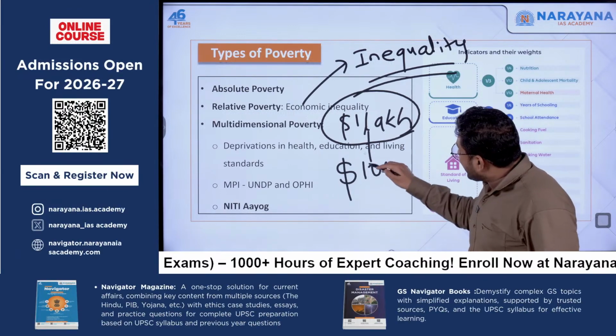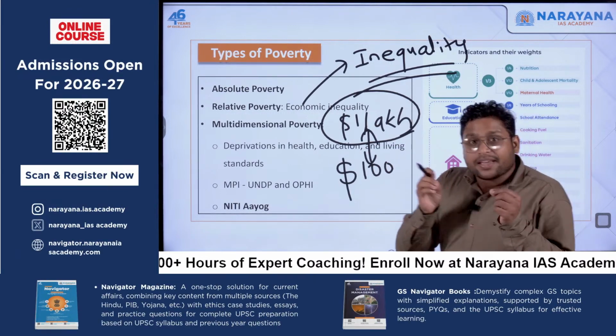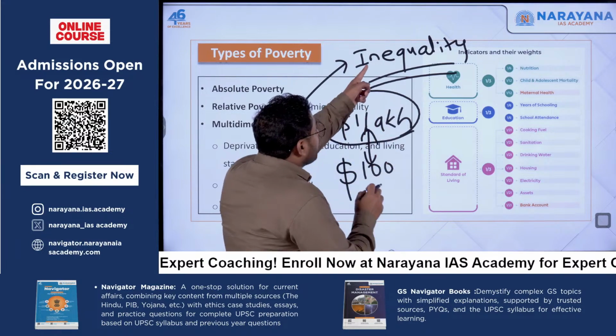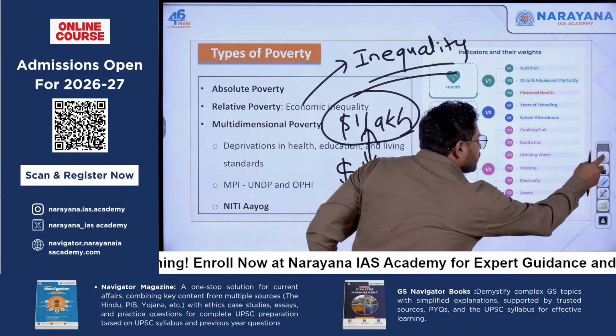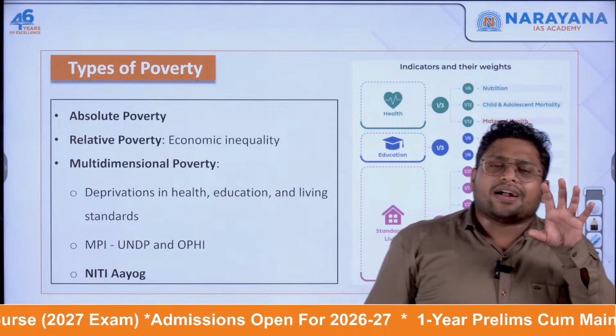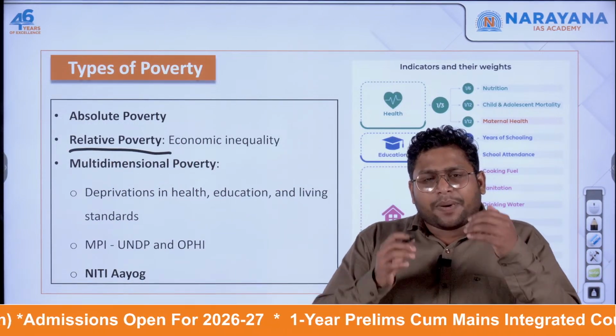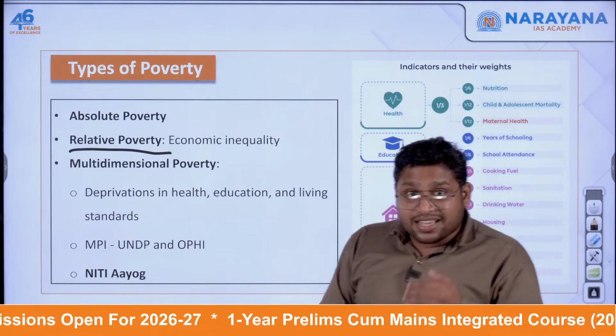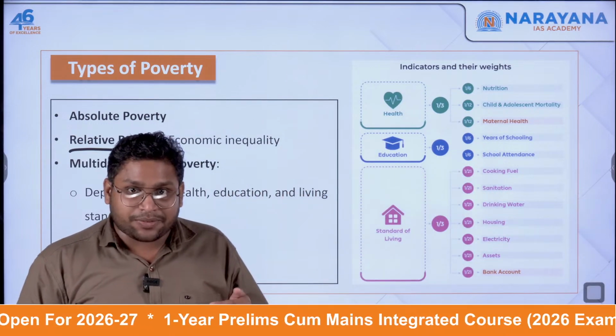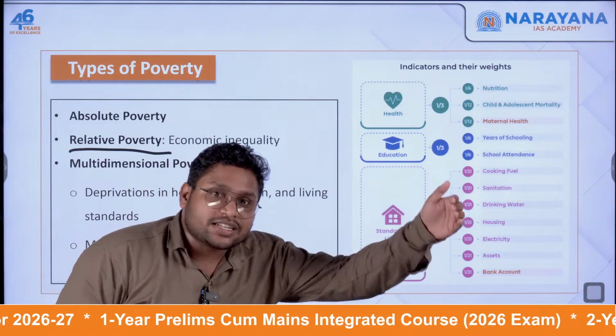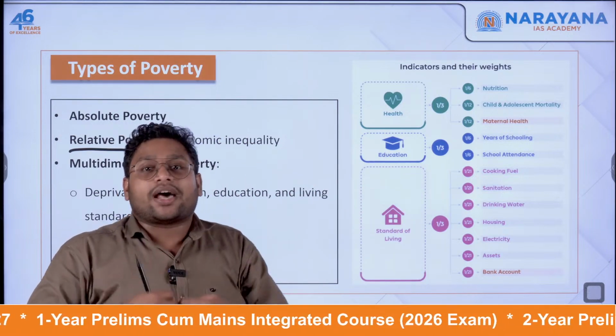Now you see the gap over here. The gap is very big. And here we are talking about inequality. So what you will understand from relative poverty is that poverty has to be seen in a relative aspect: what is the status of others and what is the status you are having?